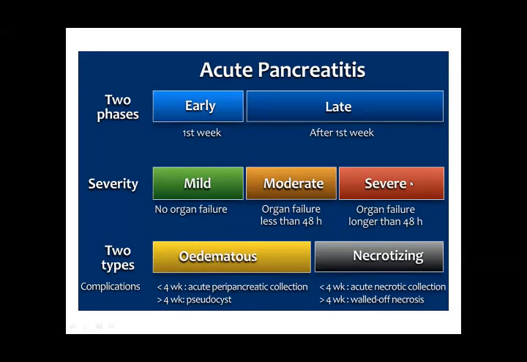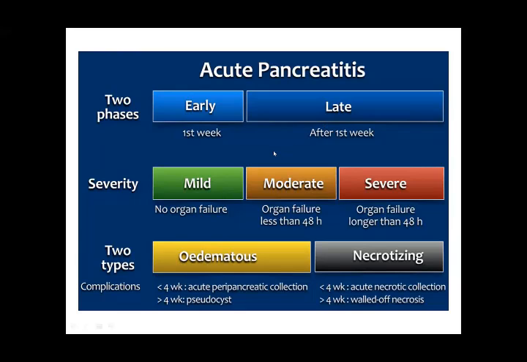It becomes severe. There are two types of complications. In less than 4 weeks, there is peripancreatic collection, and in more than 4 weeks, there is pseudocyst. There is edema of the pancreas. And if it becomes necrotized, necrosis is the failure of blood supply to the organ. There is necrosis of the organ in less than 4 weeks, with acute necrotic collection, and in more than 4 weeks, there is walled-off necrosis. It becomes chronic. There is organ failure, and it will not come back to its original function. So this is how the acute phase is converted into the chronic phase.